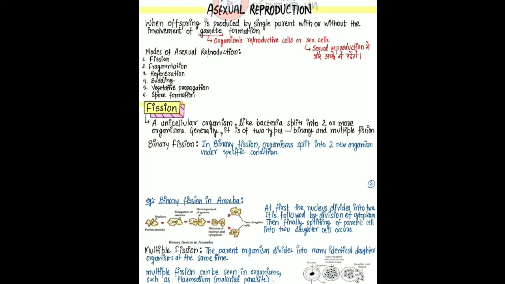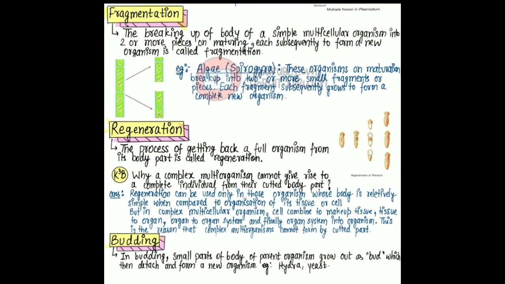At first, the nucleus divides into two. It is followed by division of cytoplasm, then finally splitting of the parent cell into two daughter cells occurs. Second, multiple fission. The parent organism divides into many identical daughter organisms at the same time. Next is fragmentation, the breaking up of the body of a simple multicellular organism into two or more pieces, each maturing to form a new organism.